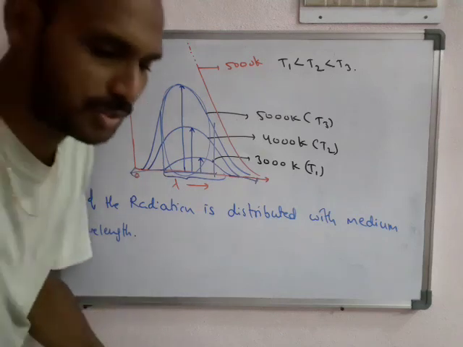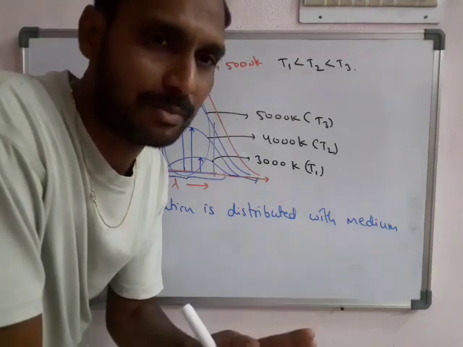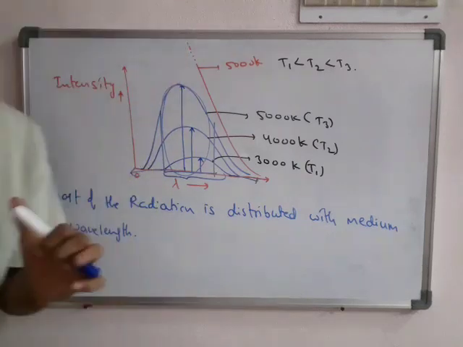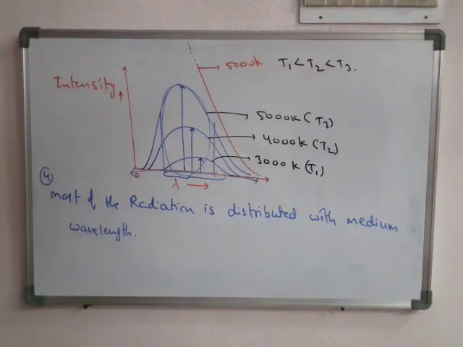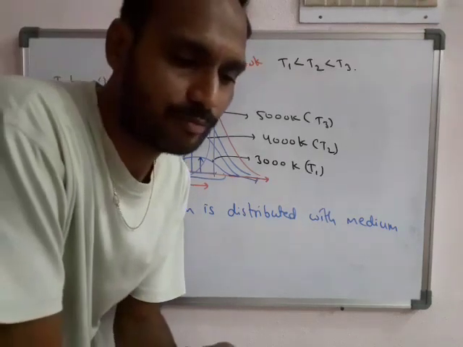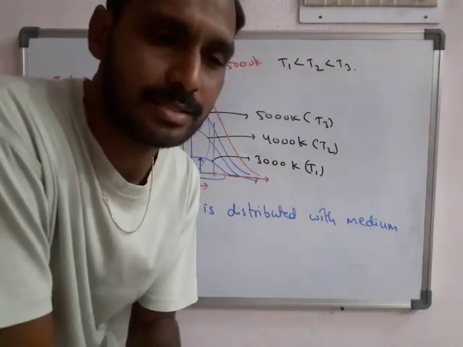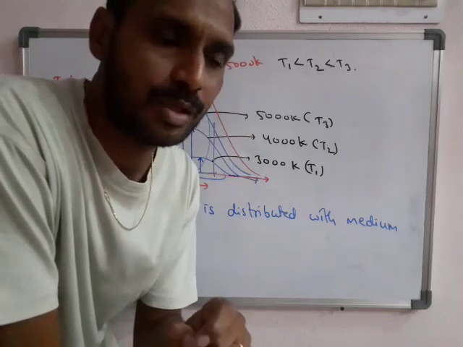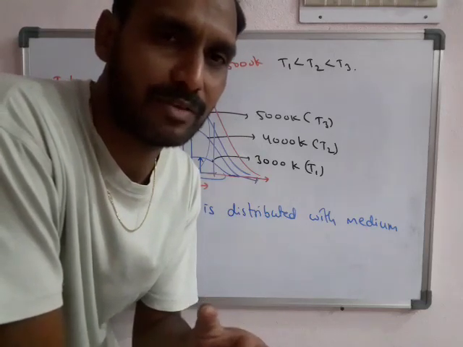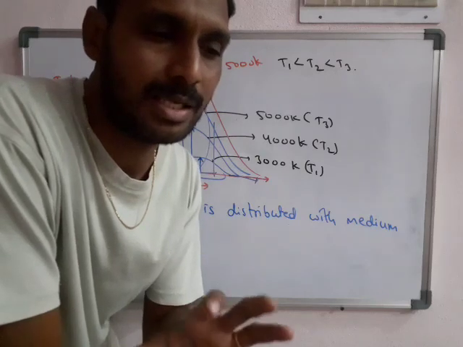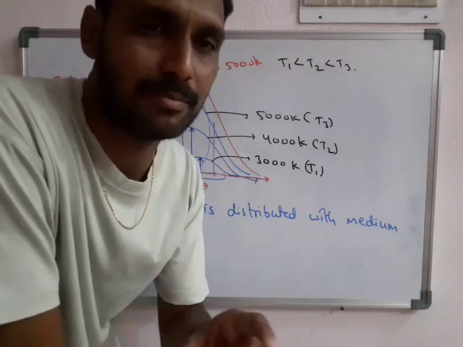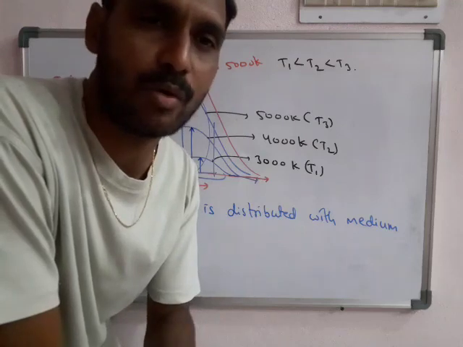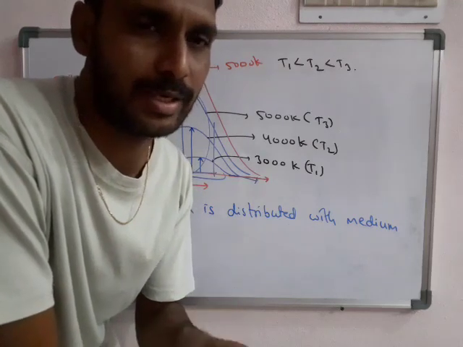So this was about what the black body is and what the black body radiations are. Actually there is a quantum theory, mainly given by Max Planck, mainly to explain the black body radiations. Now we see about Max Planck's quantum theory.